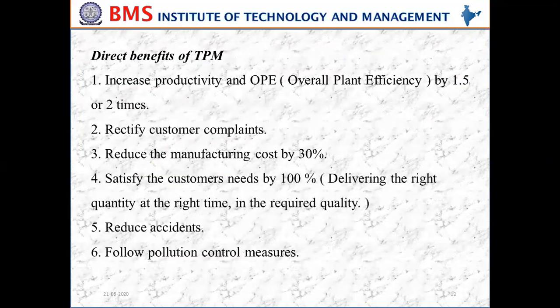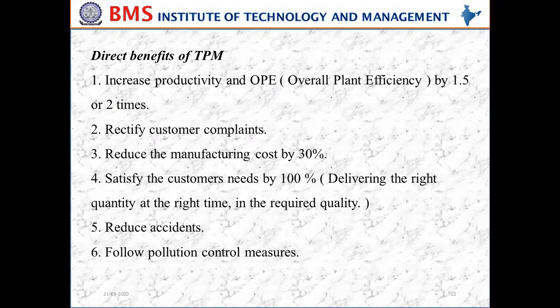Then what are the direct benefits of TPM? What are the direct benefits of total productive maintenance? It is increased productivity and overall plant efficiency. TPM increases the productivity as well as overall plant efficiency by 1.5 or 2 times.